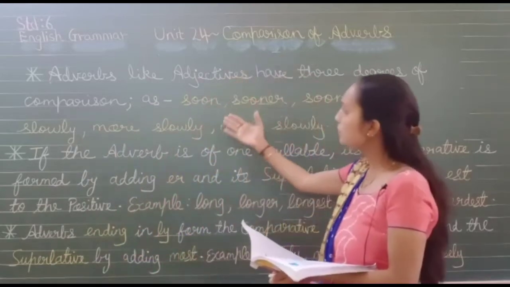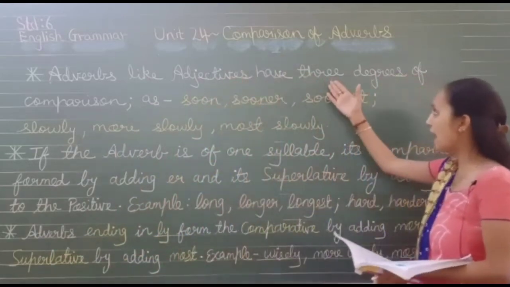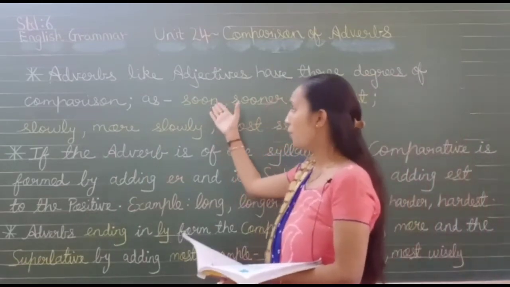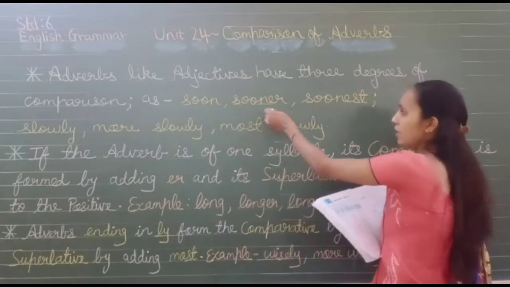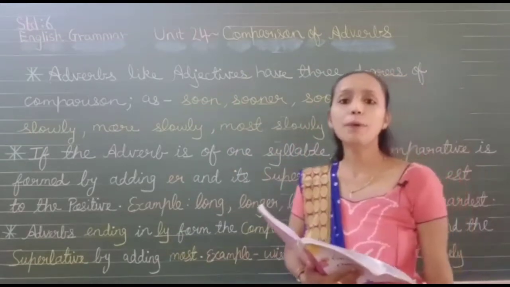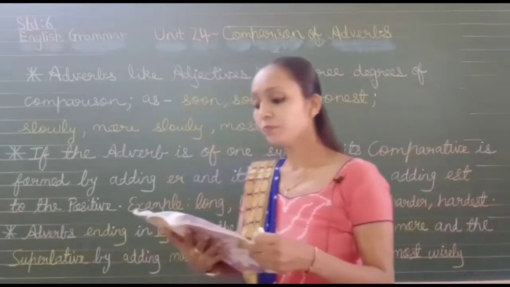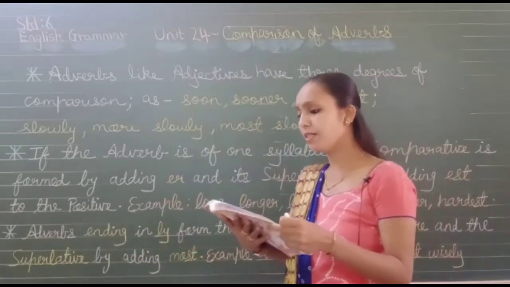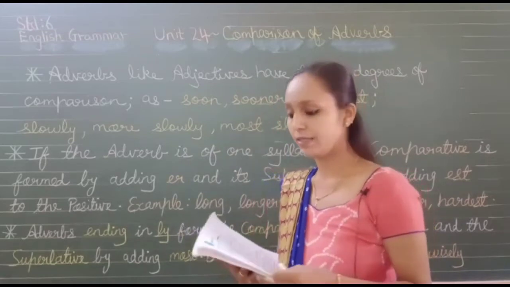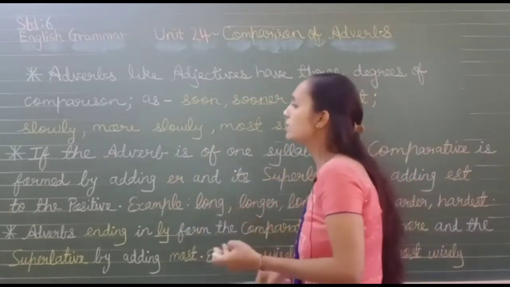So adverbs, also like adjectives, have 3 degrees of comparison. Soon is the positive degree, sooner is the comparative degree, and soonest is the superlative degree. We also have other examples like fast, faster, fastest. Now, what does a rule say?